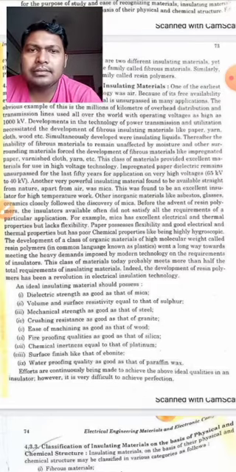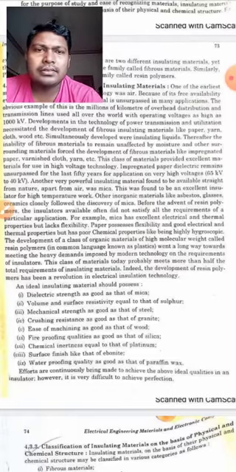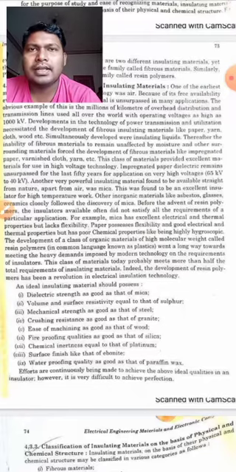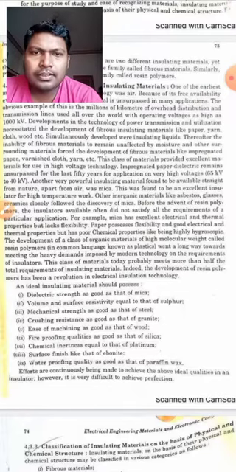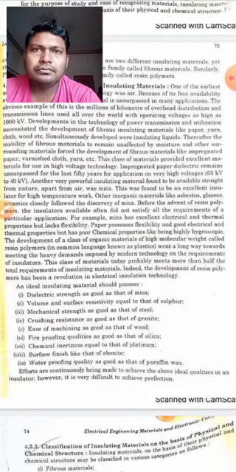Thirdly, mechanical strength as good as that of steel. So its strength should also be as good as steel. Fourth point is crushing resistance as good as that of granite. Now, ease of machining as good as that of wood. So it should also be machinable. Why should it be machinable, students? Because after all, this insulating material has to be coated outside the conductor. So if this has to be coated, then we have to machine it.